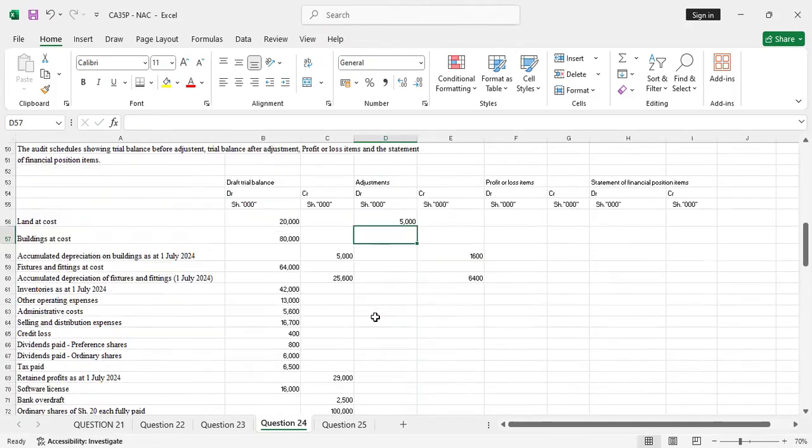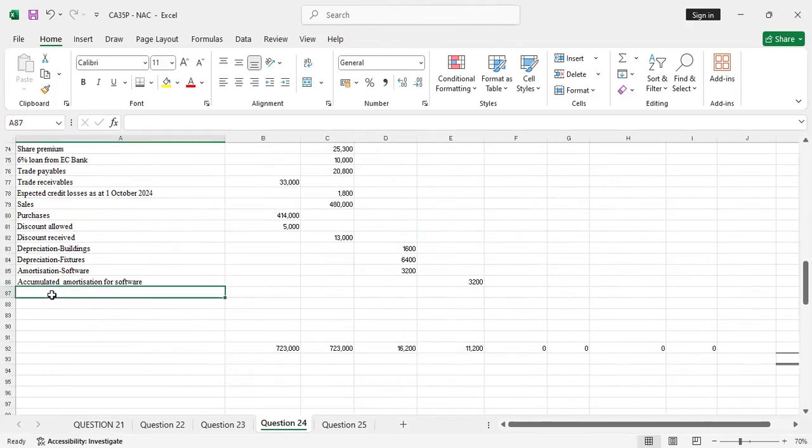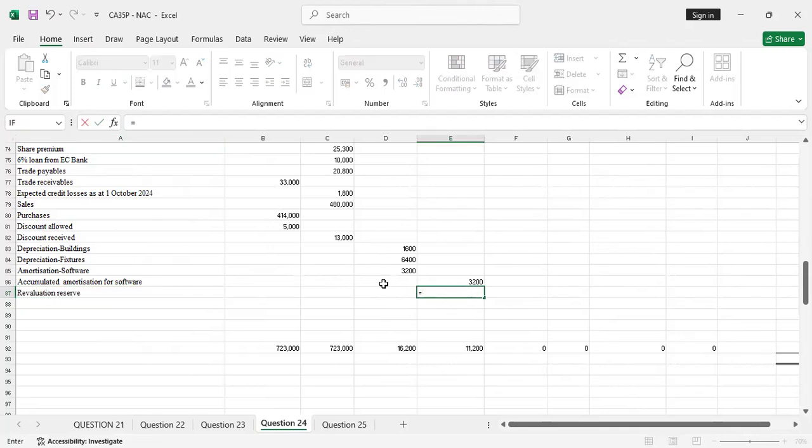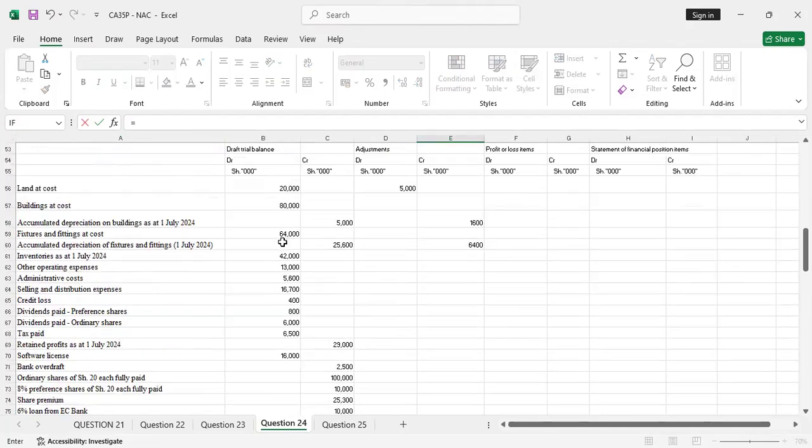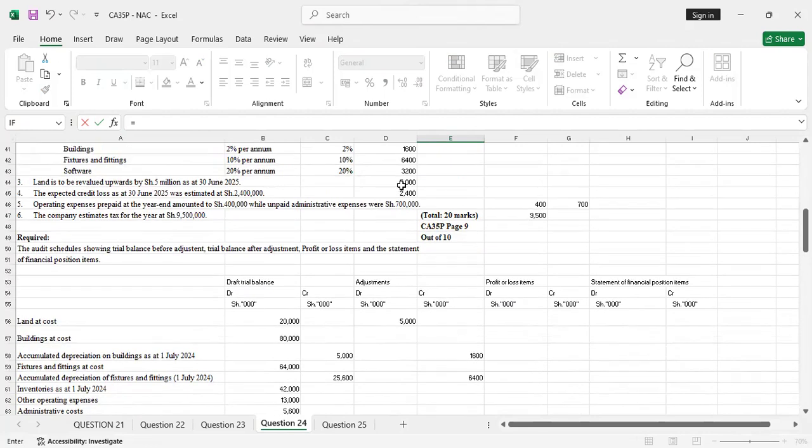Then you create the revaluation reserve account. You credit the revaluation reserve account here with the same amount, which is 5,000. So you go and pick that 5,000.